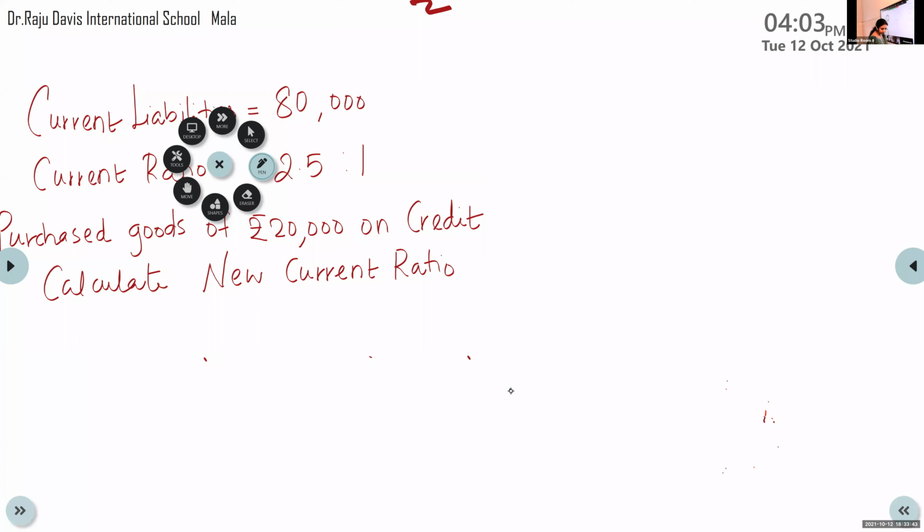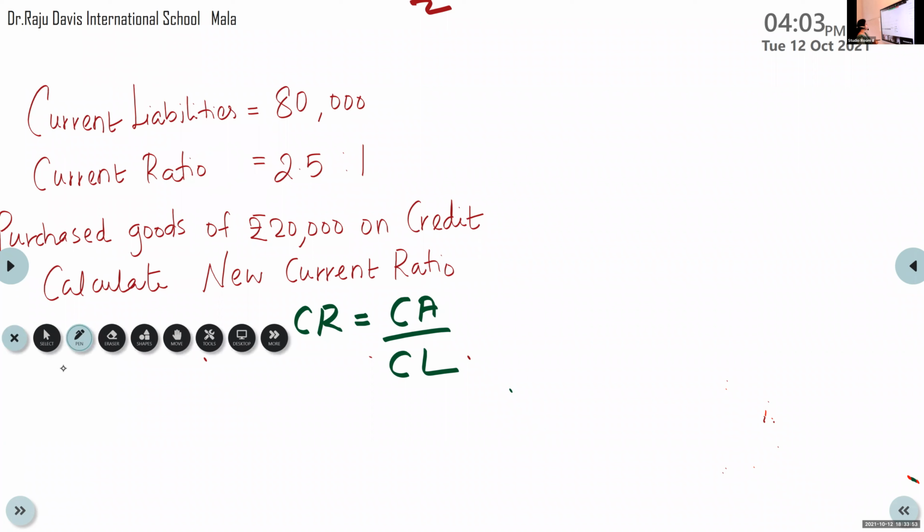So what is it? Current ratio. Current ratio is equal to CA by CL. What is there with you? You have the current liability and the current ratio. So 2.5 by 1 is equal to current asset divided by 80,000.